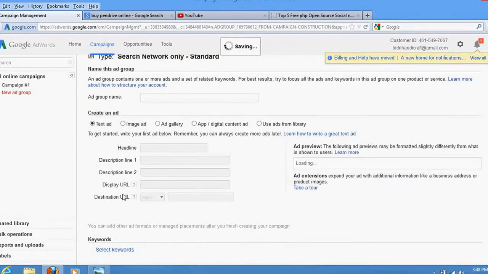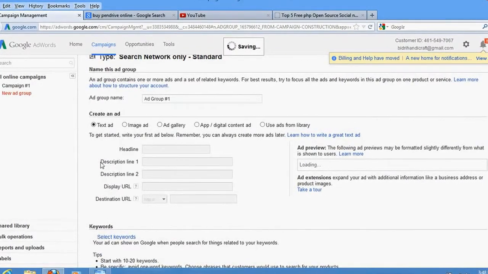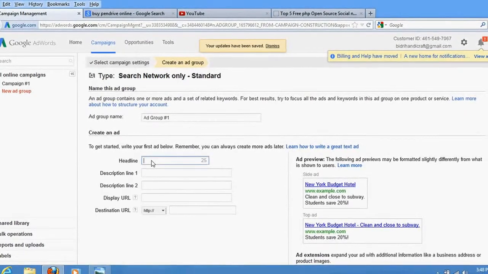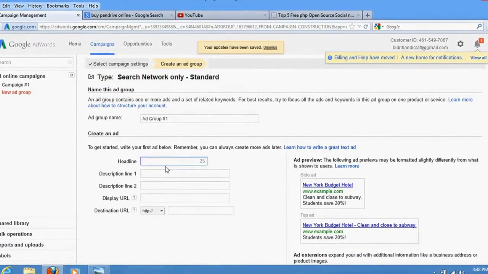Once you do save and continue, it will tell you to define your ad. Just create your ad here, as examples are shown. First, the headline should be very attractive. Like, I'm a pen drive seller, so I would write: buy pen drive online.